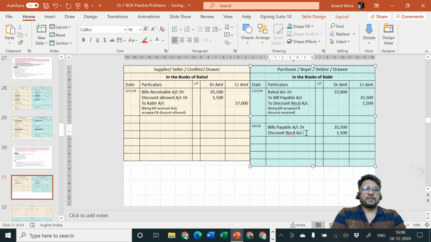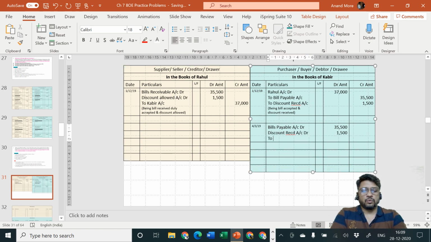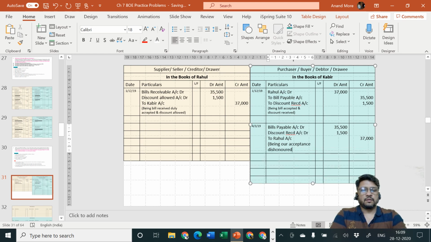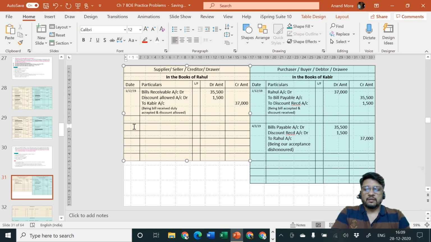Okay, so discount received account debit to Rahul account, amount is rupees 37,000, being our acceptance dishonored. The moment Mr. Kabir dishonors the bill, in the books of Rahul, the entry will be on 4th of March 2020.